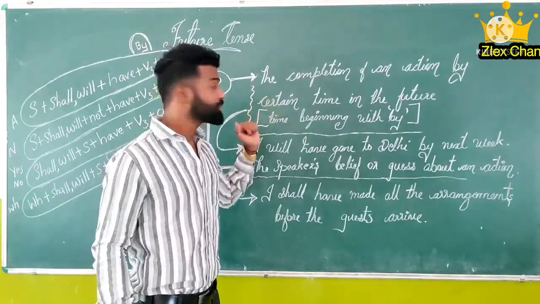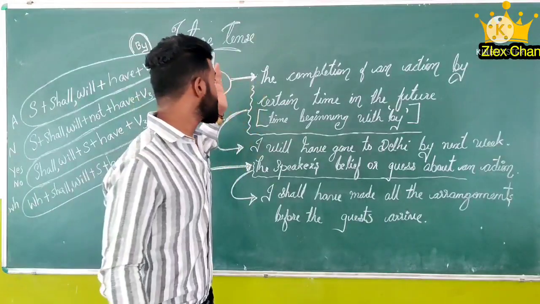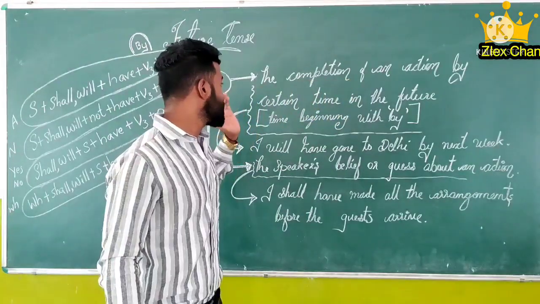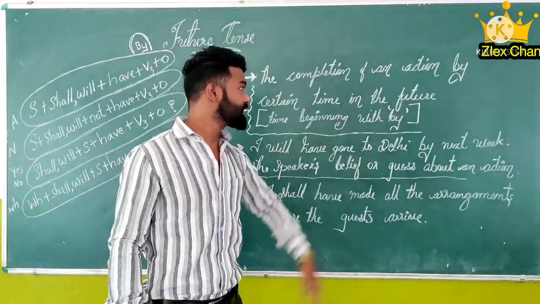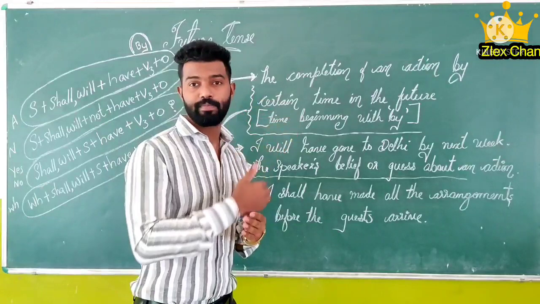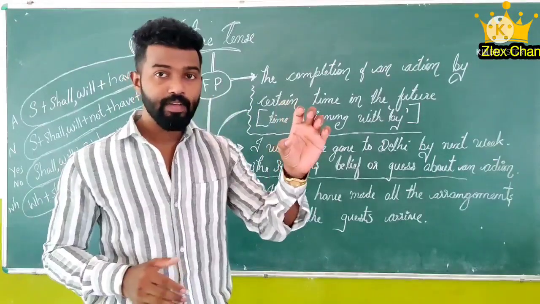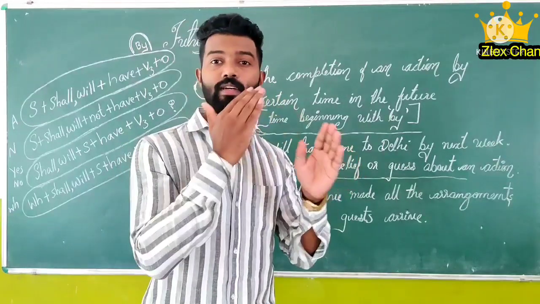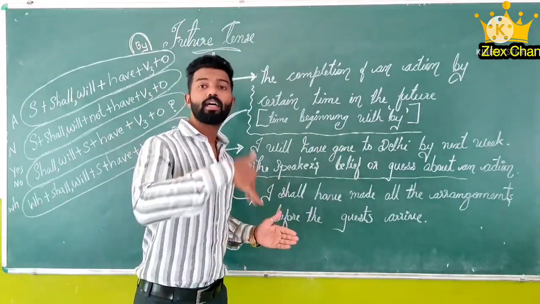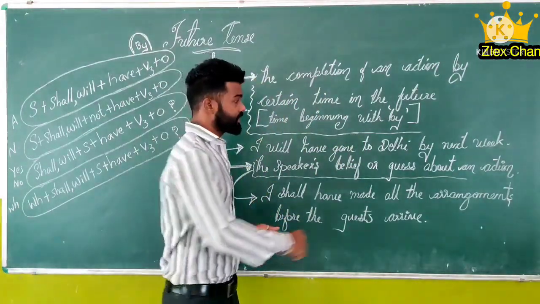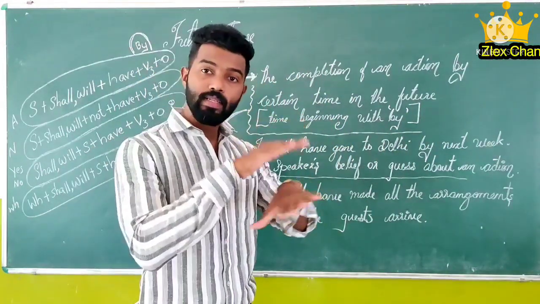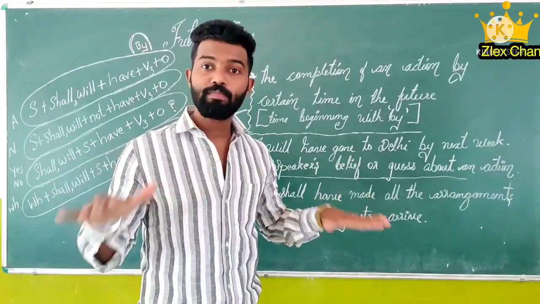One more, let me tell you. It shows the completion of an action, but by a certain time in the future. That means in the future it will be finishing by that time. When we add the time, before that we just use by. Example, I will have gone to Delhi. That means I will go to Delhi by next week. That means by next week surely I will go. The action is completed in a perfect manner.